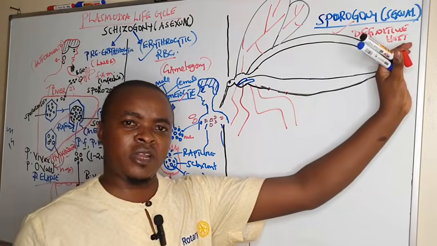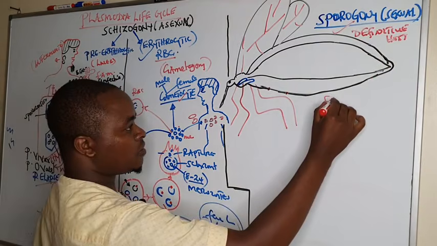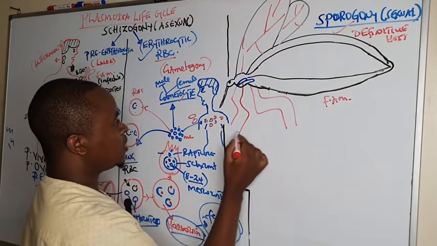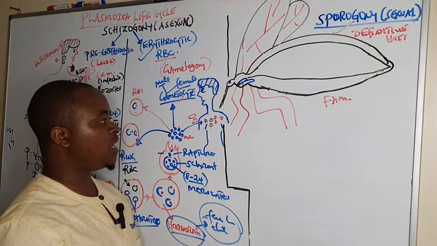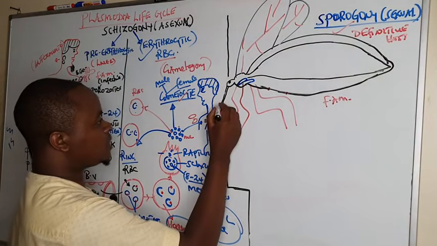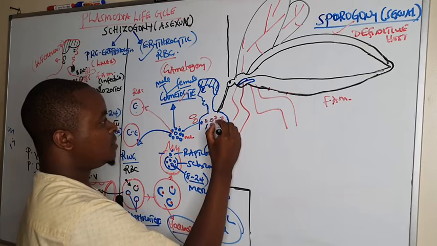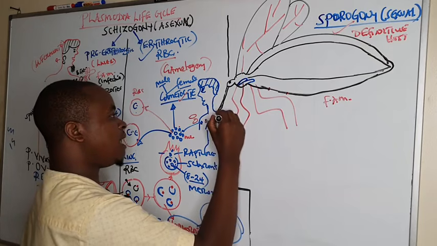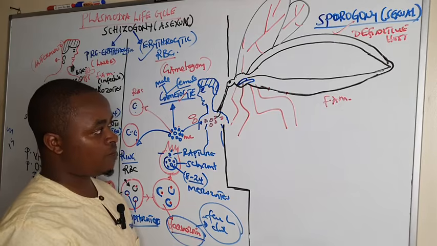So under sporogony, we are saying it starts when the female Anopheles mosquito is taking a blood meal from a human being infected with gametocytes, and as it is sucking blood, it sucks up what we call the gametocytes together with the merozoites.